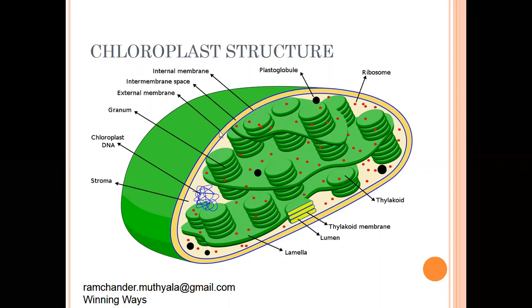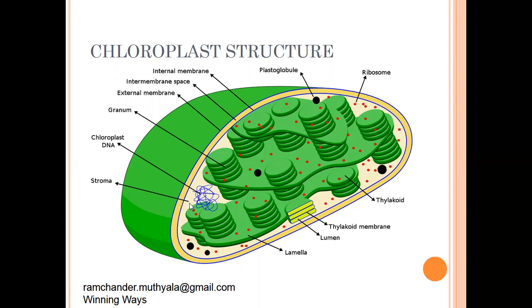Chloroplast looks like a sac-like structure. It is covered by two layers: one is the external layer, also called the external membrane, and the second is the internal layer, also called the internal membrane. These two membranes are made of phospholipid chemicals. Between these two layers, the intermembrane space is present. Below the internal membrane, a liquid juice-like structure is present, called the stroma.